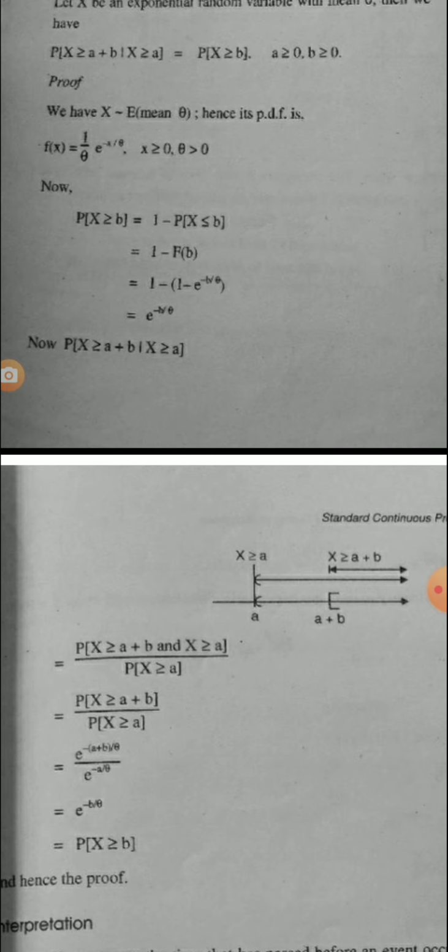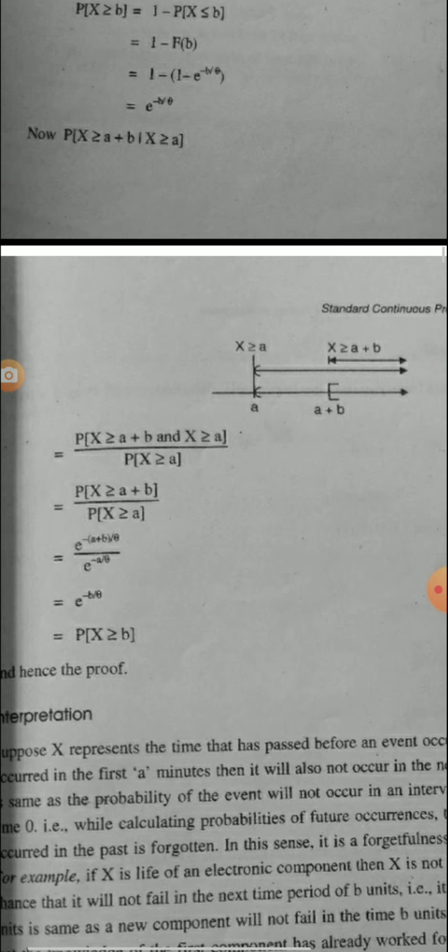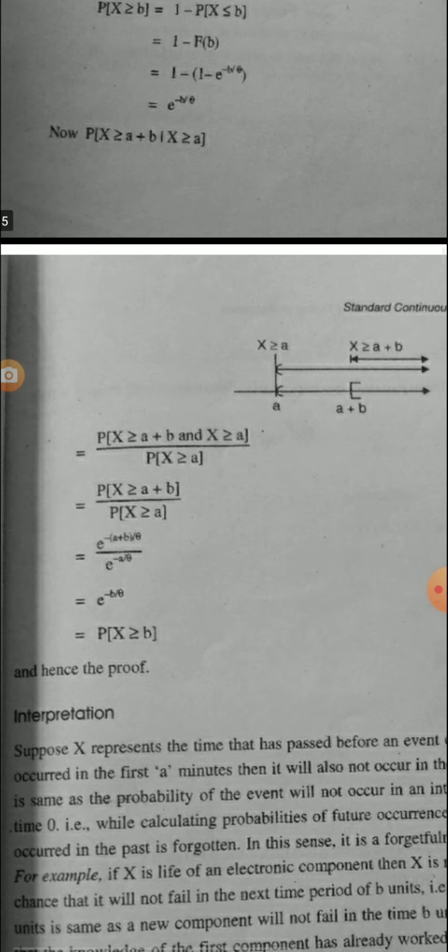The function P(X ≥ a + b) is e^(-(a+b)/θ) upon e^(-a/θ), which is equal to e^(-b/θ). And e^(-b/θ) is P(X ≥ b). So we get P(X ≥ a + b such that X ≥ a) equal to P(X ≥ b). Hence the proof.